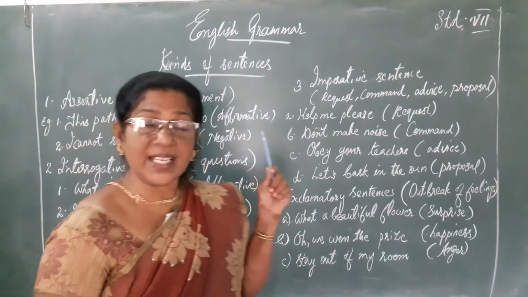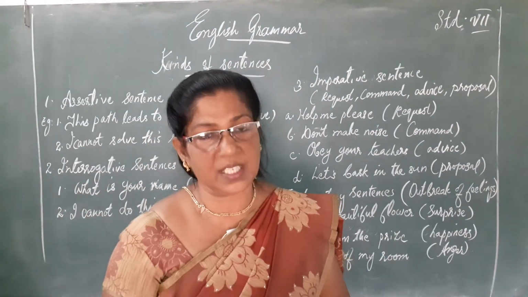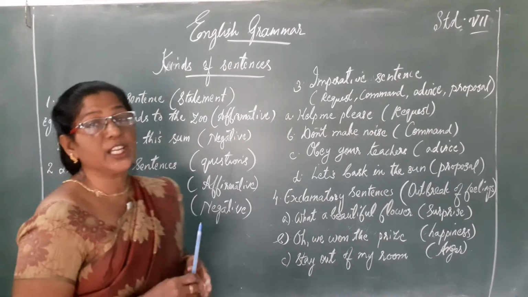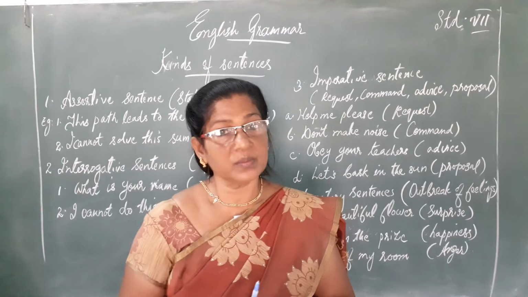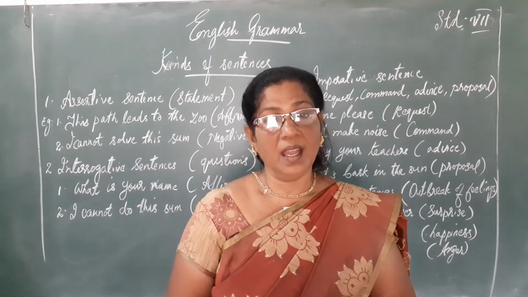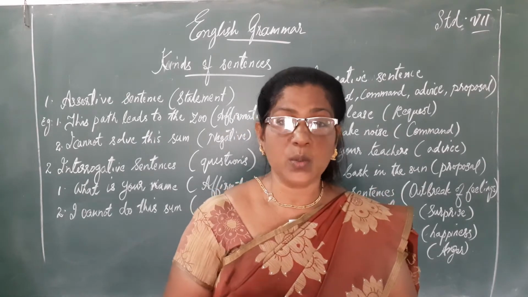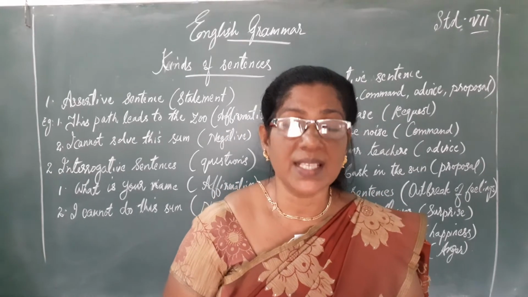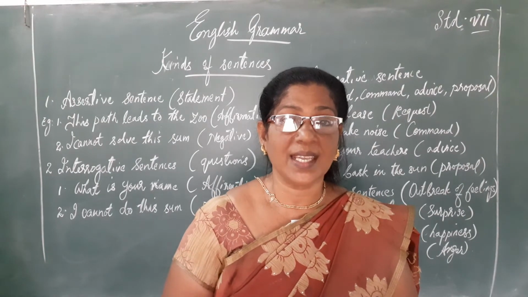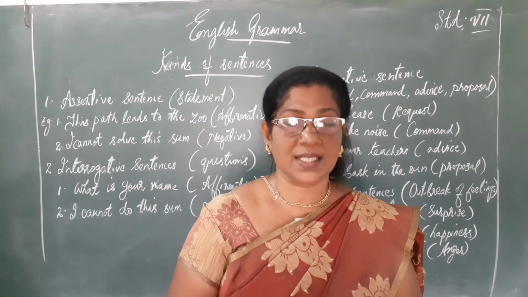An assertive sentence always makes a statement. For example, this path leads to the zoo. I study English. I like to eat mangoes. All these are statements, or we can say assertive sentences.